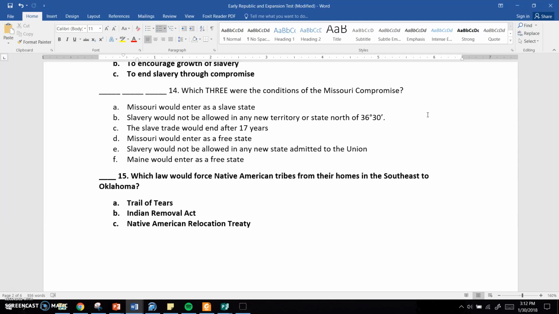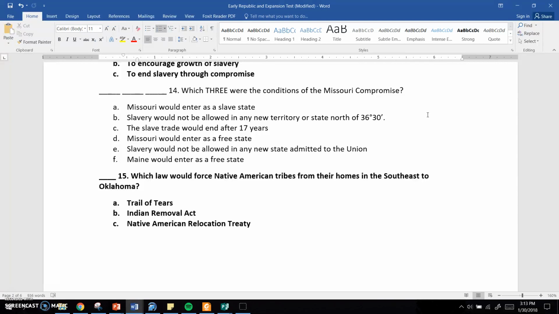C, the slave trade would end after 17 more years. D, Missouri would enter as a free state. E, slavery would not be allowed in any new state admitted to the Union. Or F, Maine would enter as a free state. So make sure you choose three of those and write them above.